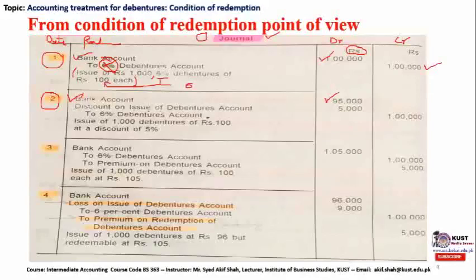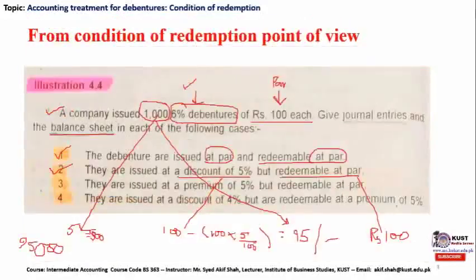So therefore the discount on issue of debentures will be debited, and then the condition says that at the time of redemption, the company is required to pay the par value of these debentures, and the par value is rupees 100 per debenture multiplied by the total number of debentures issued, which are 1000.